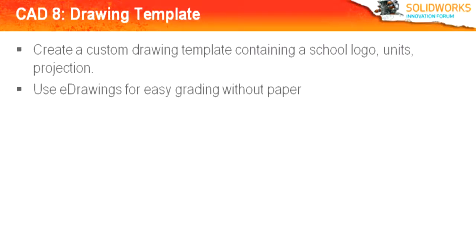Click Options from the top menu. Select Document Properties Units. In this case, I selected millimeters as my unit. Right-click Properties. Change the projection, if required, from first angle to third angle.